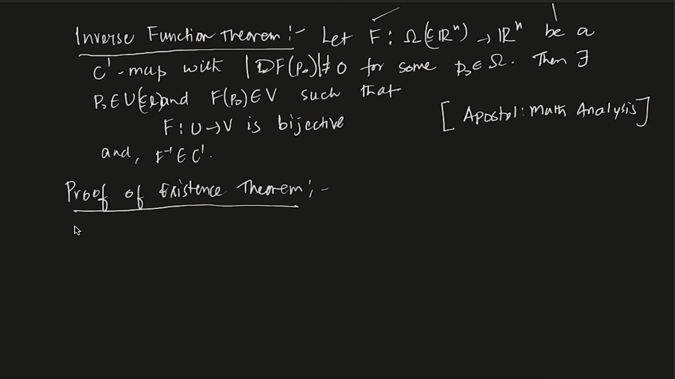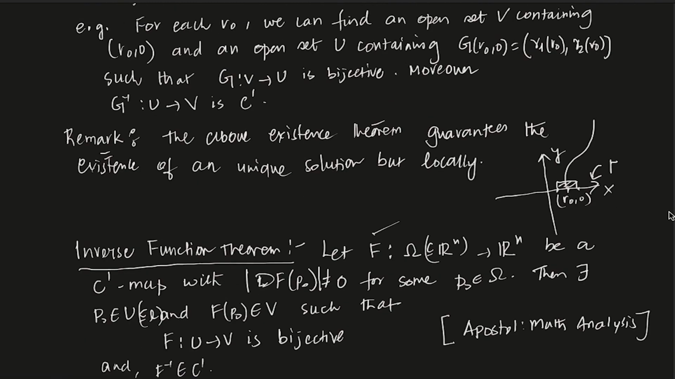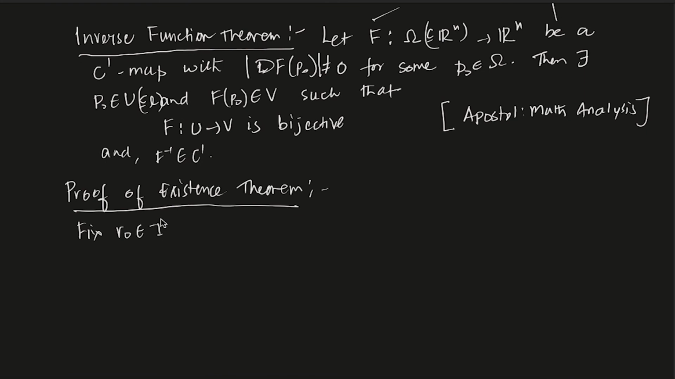For existence, first of all you fix an r naught in I, in that interval wherever you are taking the parameterization. So fix an r naught. R is the parameter. You are parameterizing the initial curve, and r naught is one of the points in that. We define g of r,s to be x of r,s and y of r,s.